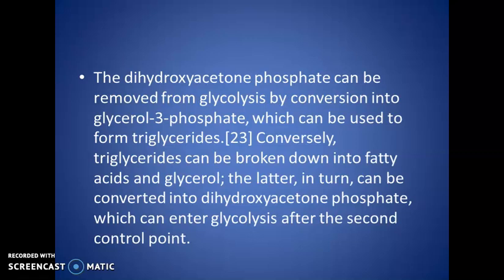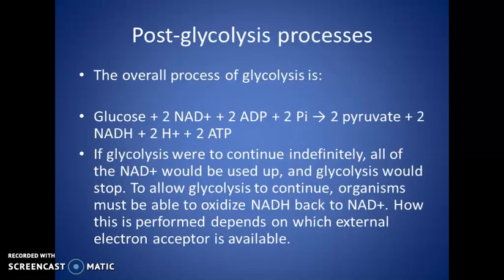The glycerol in turn can be converted to dihydroxyacetone phosphate, and again it can enter glycolysis after the second control point. Next is the post-glycolysis process.